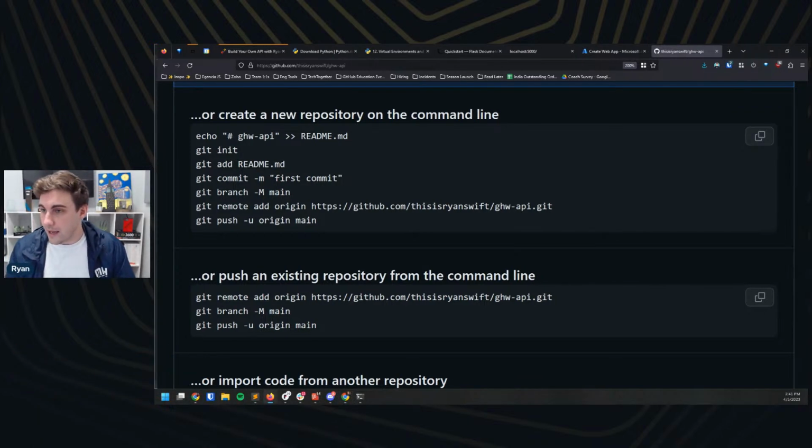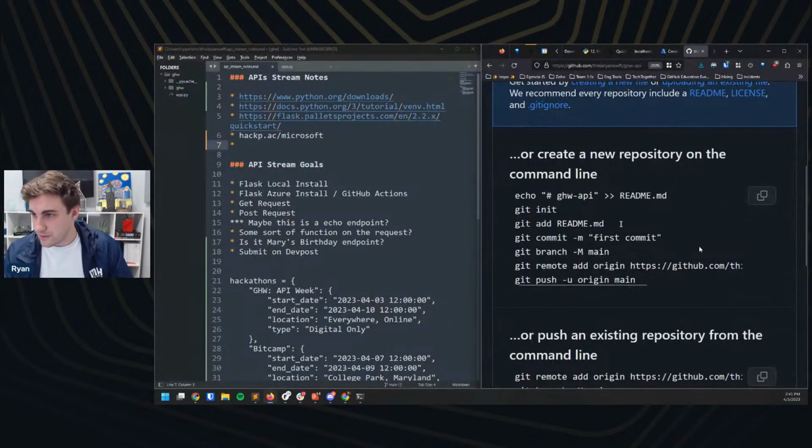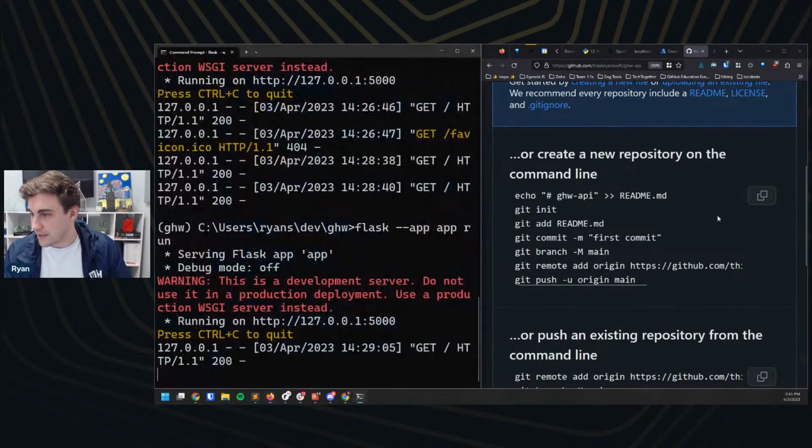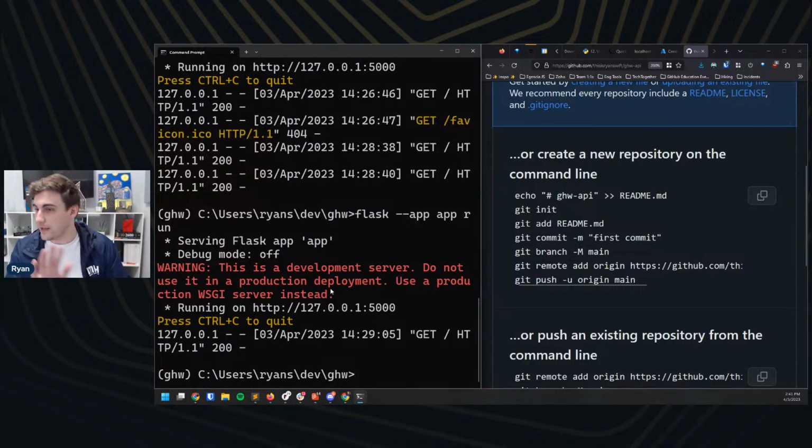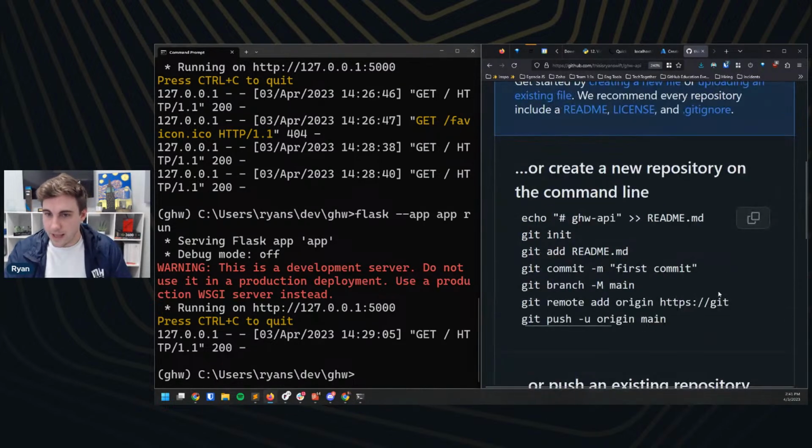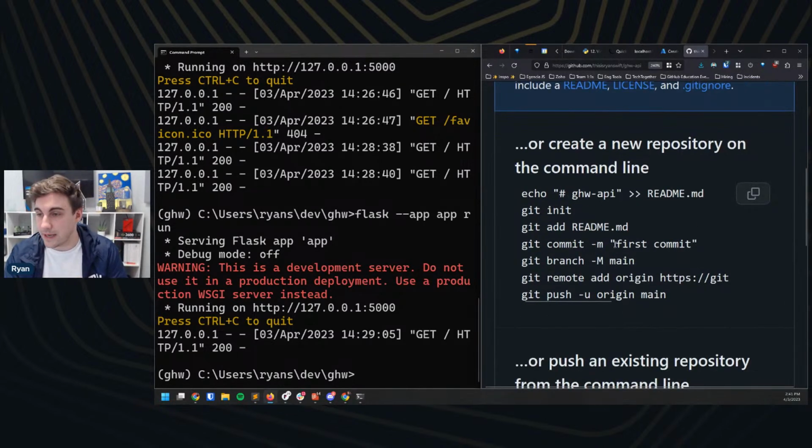So once again, I am just going to follow along with the documentation. I'm going to do my best to type out the commands myself because that helps me learn them and remember them. So I'm going to hit Control-C on the left here in my command prompt to close out. And then I'm going to go through and actually initiate this repository locally.